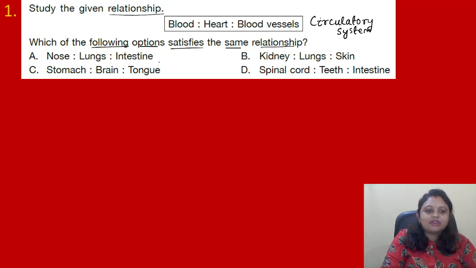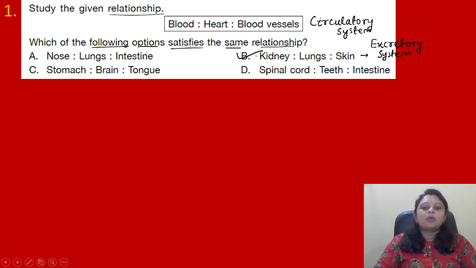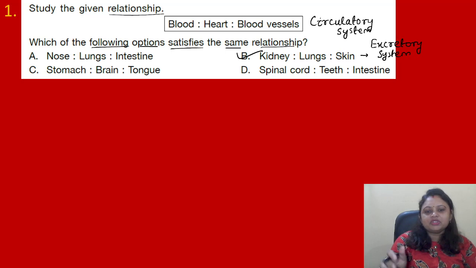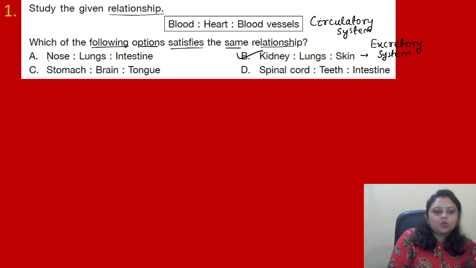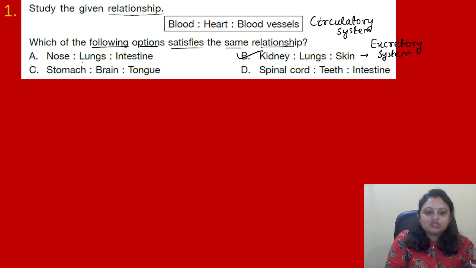Among the options given, kidney, lungs and skin belong to the same system, that is the excretory system. So here the correct answer is option B. In the other options, they are mixed. Nose and lungs belong to the respiratory system, intestine belongs to the digestive system. So mixed are there.